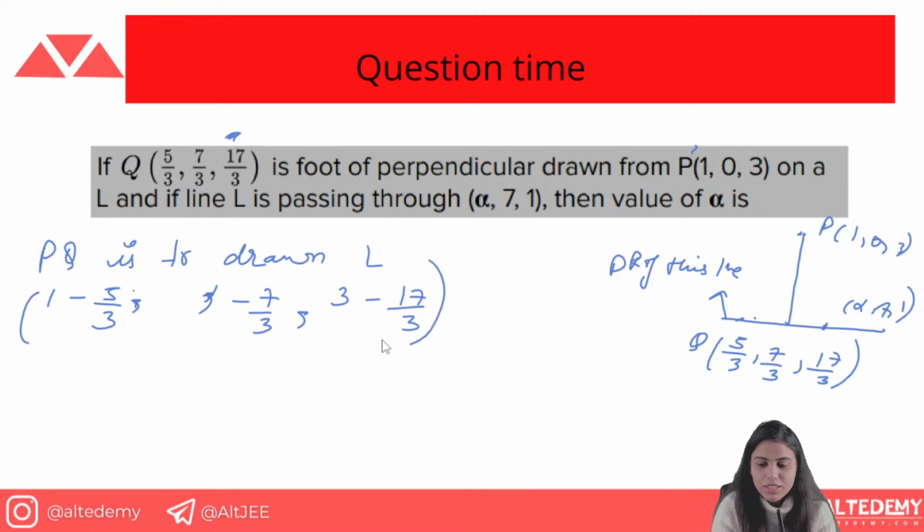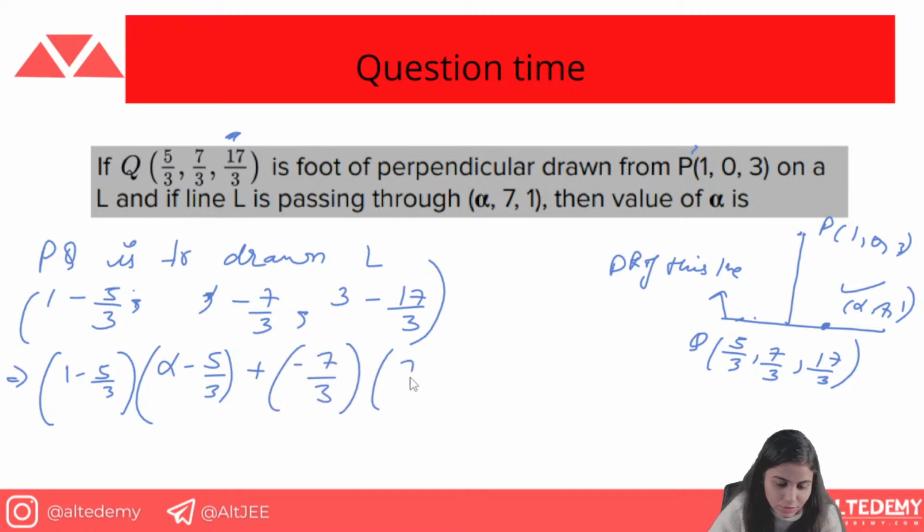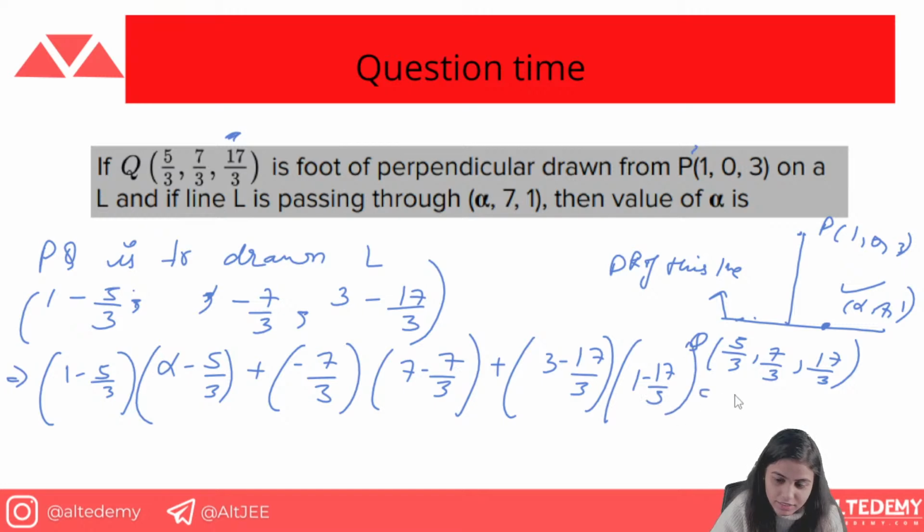Now when we do the dot product of the DR of this line with the DR of that line, you will get the value equal to 0. So what you're going to do is the dot product. You got the DR, that is 1 minus 5 by 3, comma alpha minus 5 by 3. How are you doing this? You are taking this point alpha comma 7 comma 1, and then you are calculating the DR from this point. So we have alpha minus 5 by 3, then 7 minus 7 by 3, then 1 minus 17 by 3, and this is how you can calculate. We are just doing the dot product of these lines. This is going to be equal to 0, and then you can find out alpha.